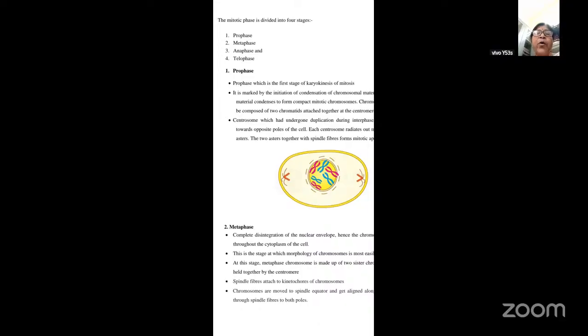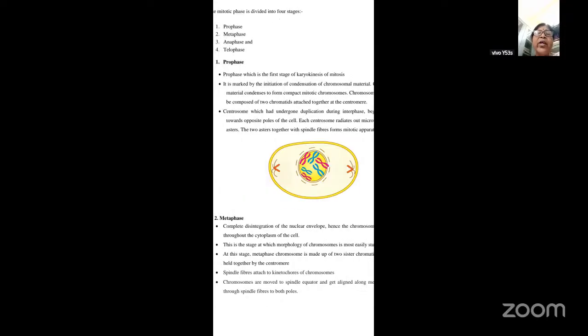So this is how the centrosome, which has undergone duplication during the interphase, will begin to move towards the two opposite poles. And each centrosome will radiate out these microtubules, which are called asters, and these two asters together with the spindle fibers are nothing but the mitotic apparatus. So these are the changes that occur during prophase.